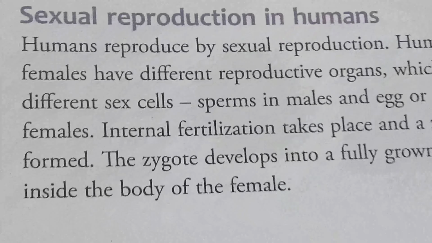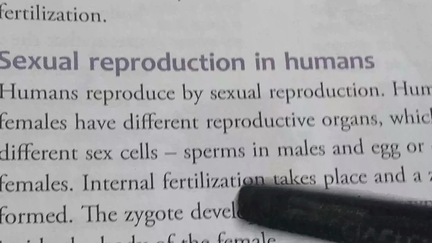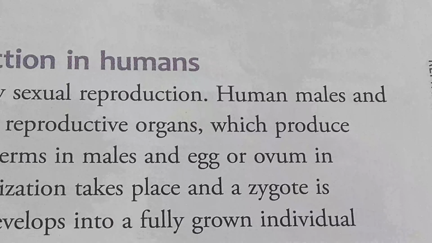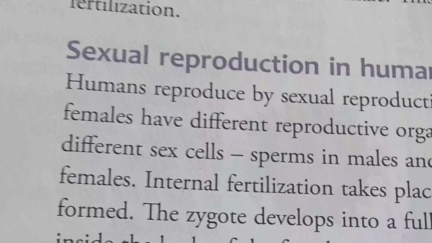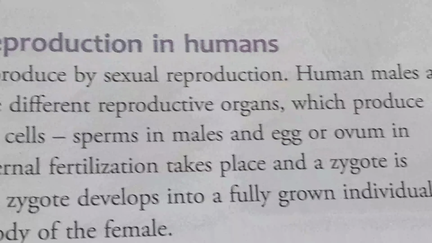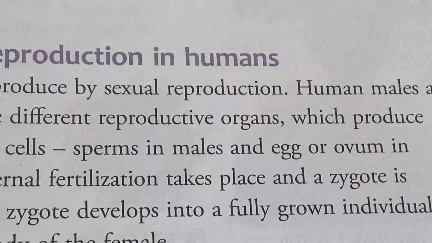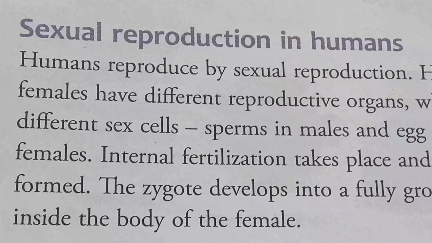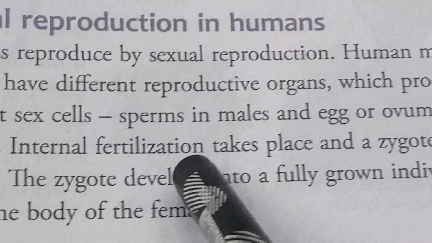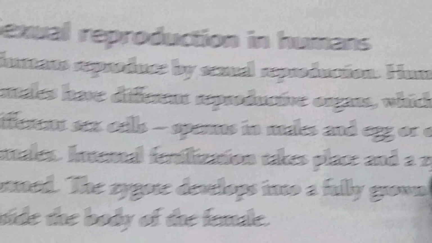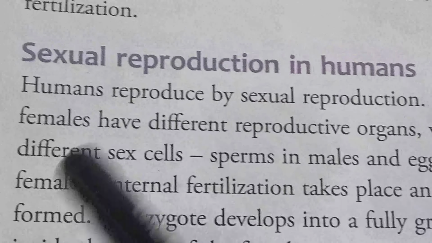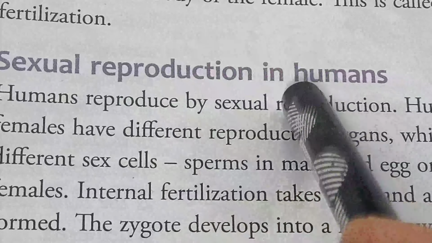Sexual reproduction in humans. Humans reproduce by sexual reproduction. Human males and females have different reproductive organs which produce different sex cells: sperms in the males and egg or ovum in females. Internal fertilization takes place and a zygote is formed. So in humans, sexual reproduction takes place.